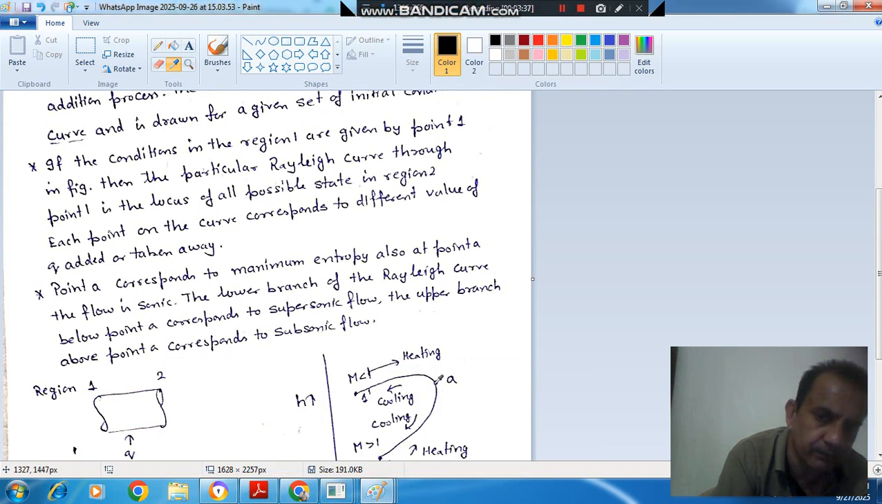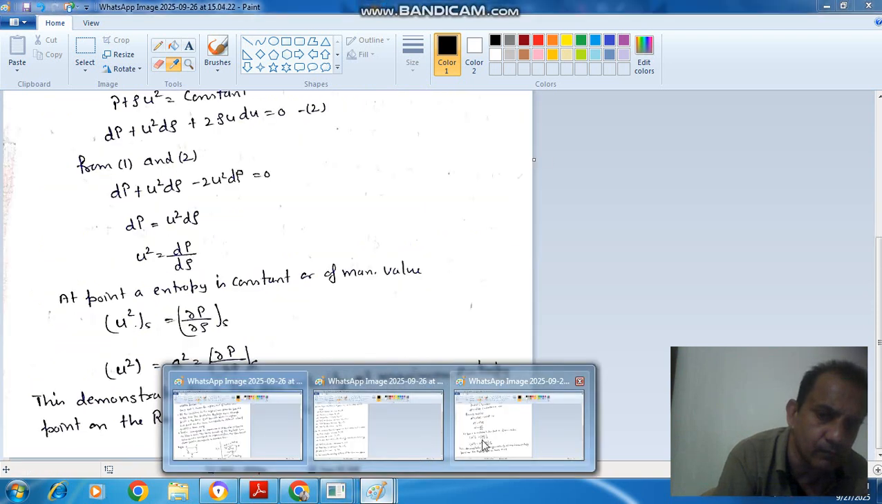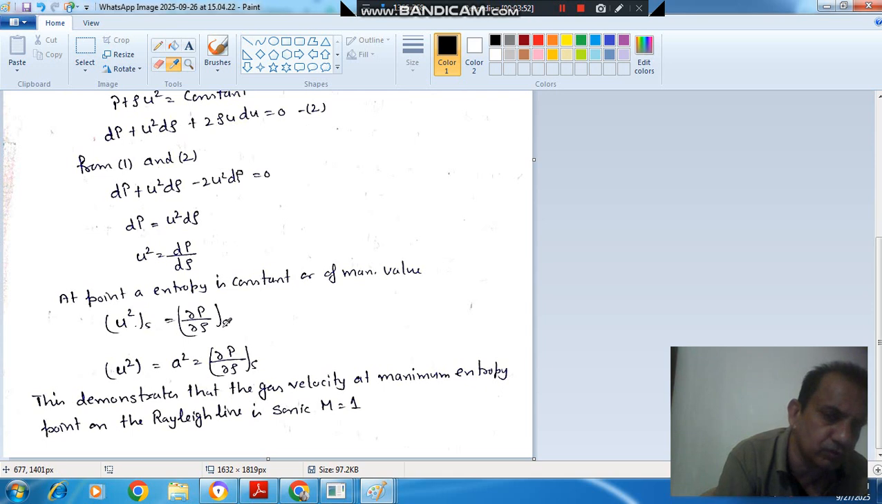So here we can see that this is the point where the entropy is changing in direction. It is increasing in this direction, now it is decreasing. So at this point it is constant. So this can be taken as the point of constant entropy, and partial p by partial rho at constant S, that is your a square. So u is equal to a. So this flow is sonic flow.